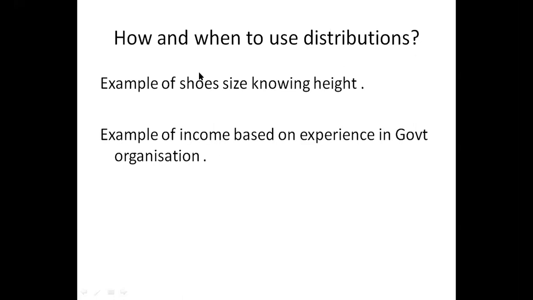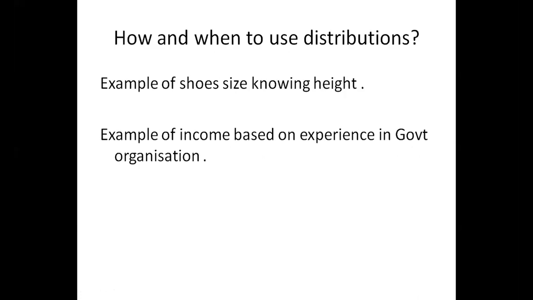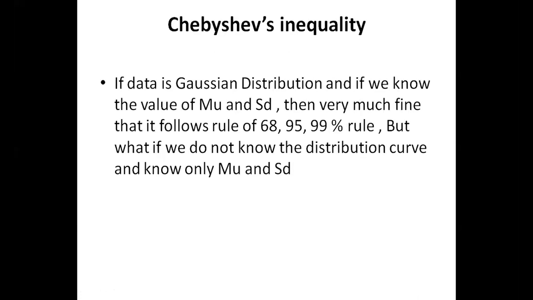So this is about the normal distribution. Now we have something called the Chebyshev inequality. If the data is Gaussian distributed, and we know the value of mu and standard deviation, then it's fine that we follow the 68%, 95%, 99% rule. But what if we don't know the distribution curve and we know only mu and the standard deviation? This is a very important topic actually.